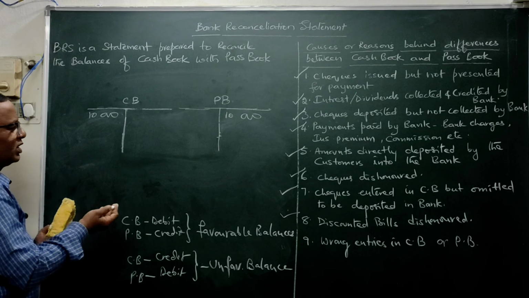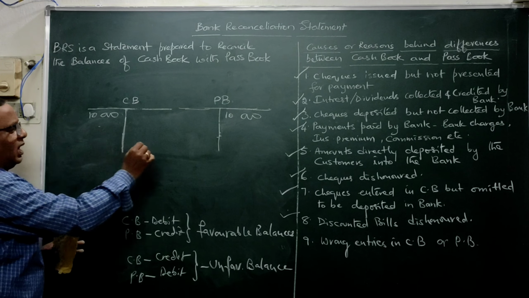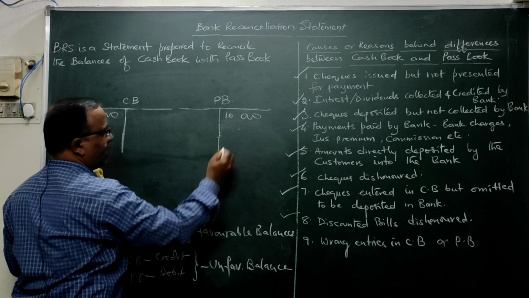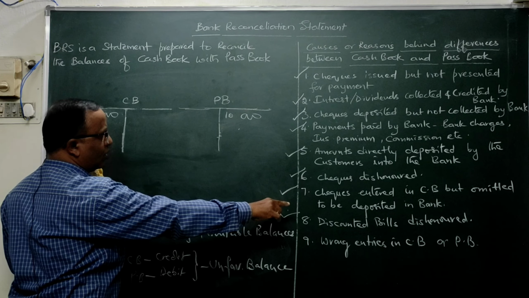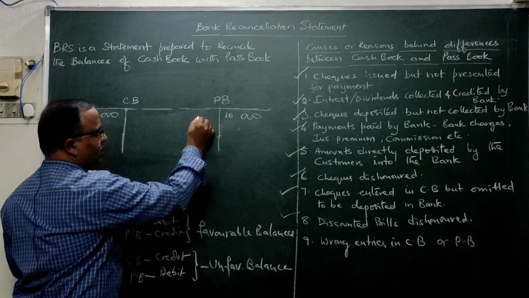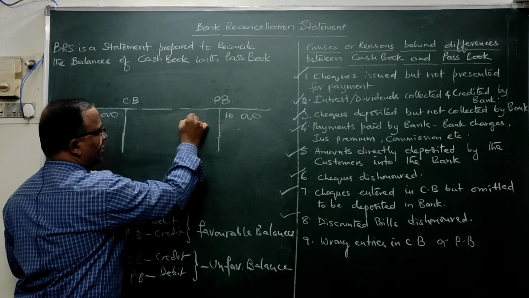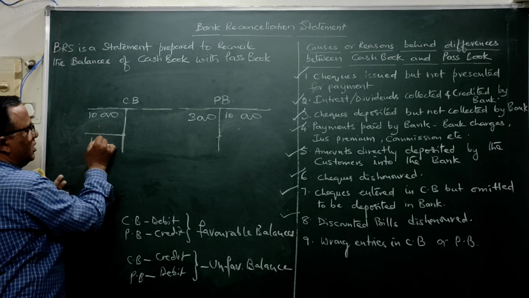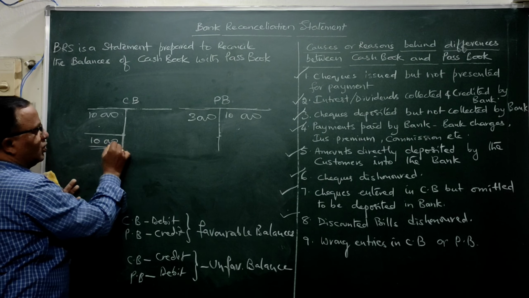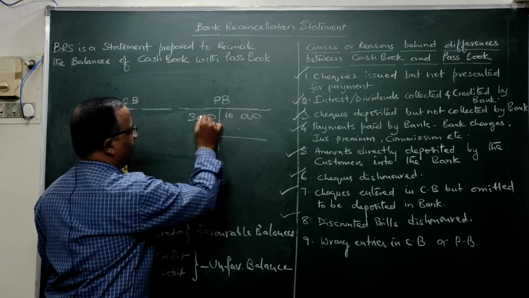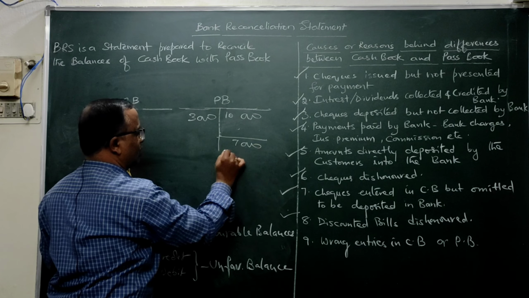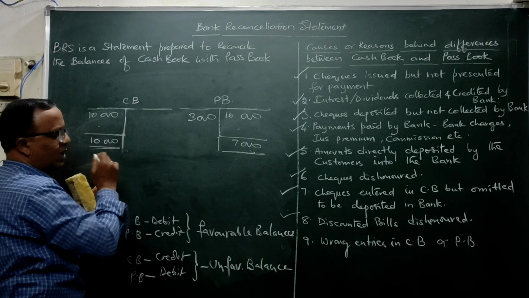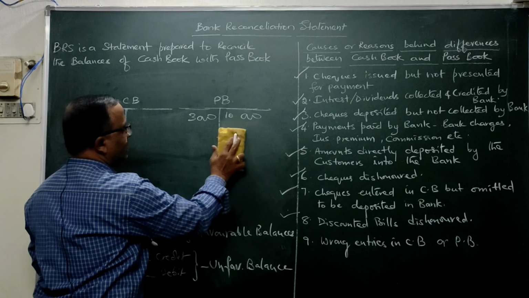When bills are deposited in the bank, it will be debited here, whereas in the passbook it should be credited. When these particular bills are dishonored, at that time in the passbook it will be debited here. Just like some 3,000 they are debited, whereas in the cash book we have not recorded. Whereas cash book will be showing 10,000, passbook will be showing 10,000 minus 3,000, it will be showing 7,000. So this is one reason for non-agreement of cash book and passbook.